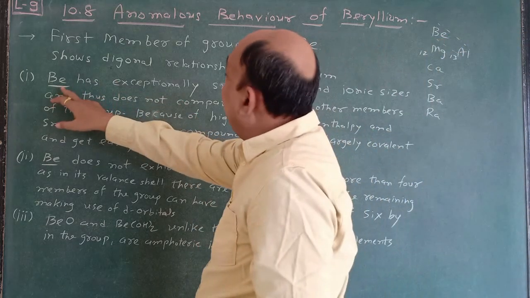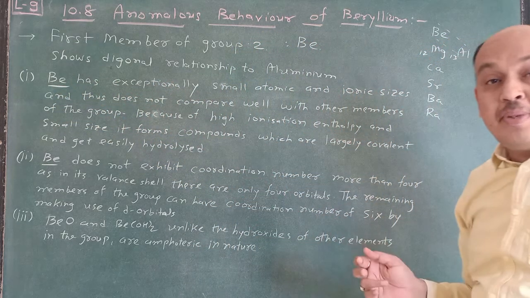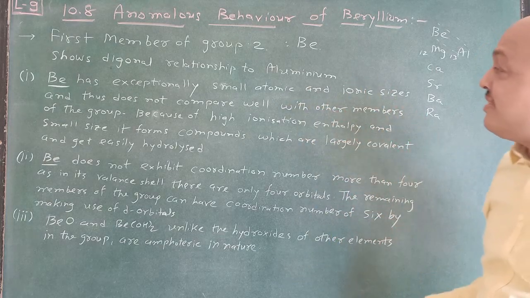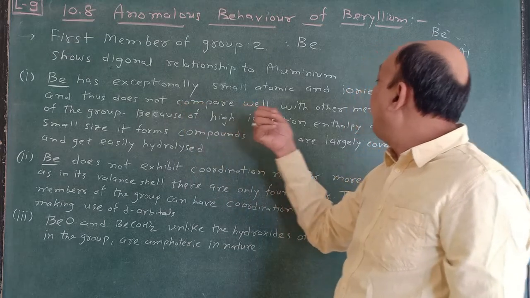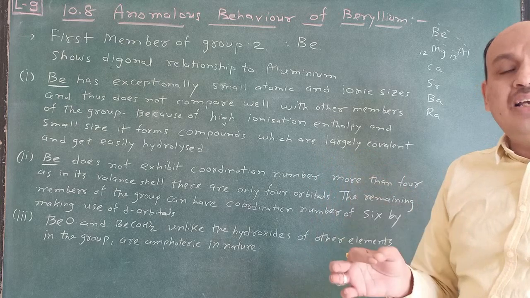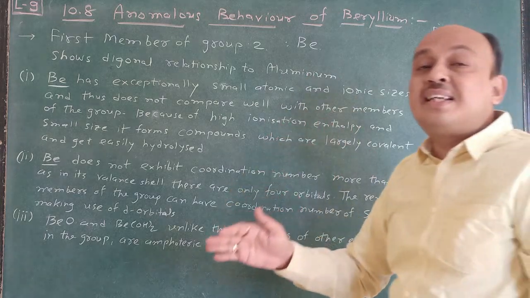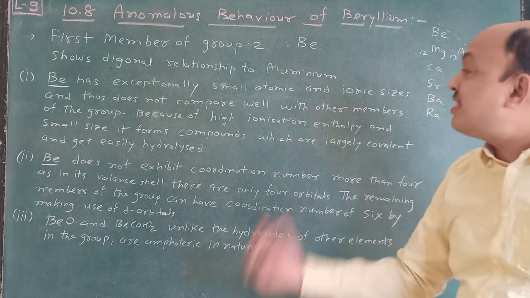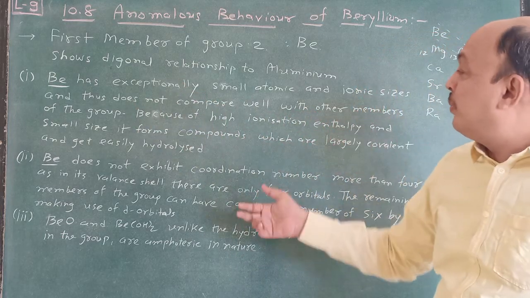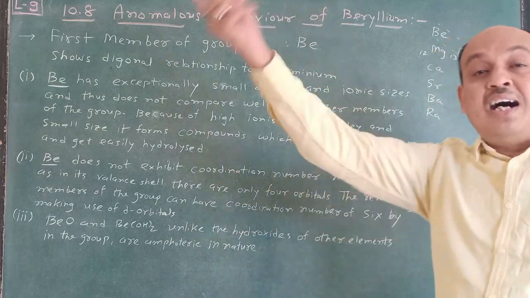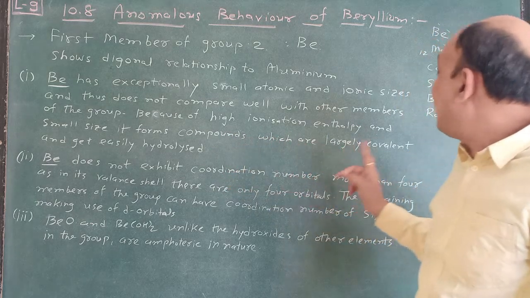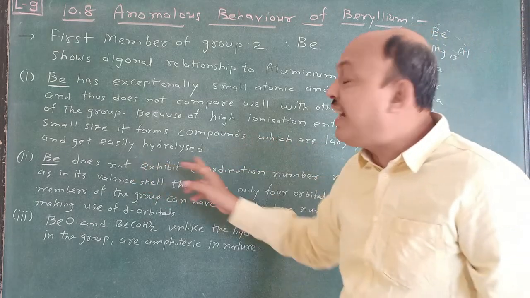So beryllium has an exceptionally small atomic radius and ionic size, and thus does not compare well with other members of the group. Remember, beryllium is the first member of the group, and that's why its atomic size and ionic size are very small. It does not compare well with other members because of what reason? High ionization enthalpy and small size. It forms compounds which are largely covalent and get easily hydrolyzed.